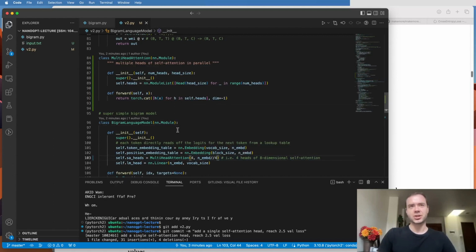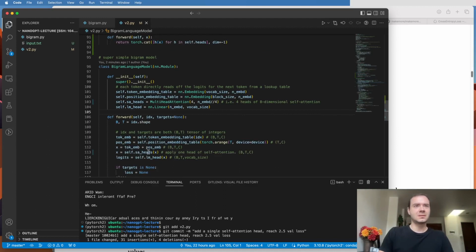And each one of these communication channels typically will be smaller correspondingly. So because we have 4 communication channels, we want 8-dimensional self-attention. And so from each communication channel, we're getting together 8-dimensional vectors, and then we have 4 of them, and that concatenates to give us 32, which is the original n_embed. And so this is kind of similar to, if you're familiar with convolutions, this is kind of like a group convolution, because basically, instead of having one large convolution, we do convolution in groups, and that's multi-headed self-attention. And so then here, we just use sa_heads, self-attention heads, instead.